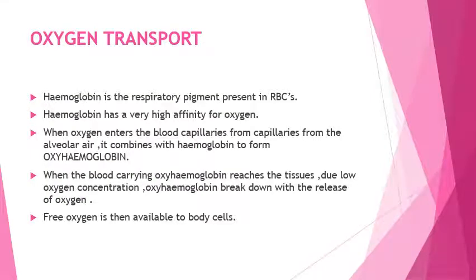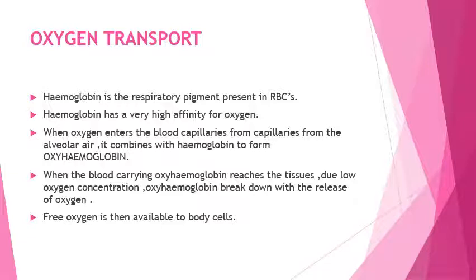As we know, hemoglobin, which gives color to our blood, that is the RBCs, is known as a respiratory pigment, and it has a very high affinity for oxygen. As we inhale O2, it is going to attach to the hemoglobin present in the blood.